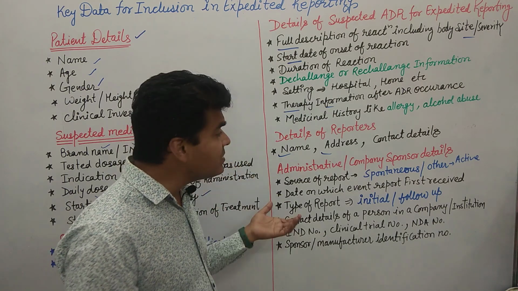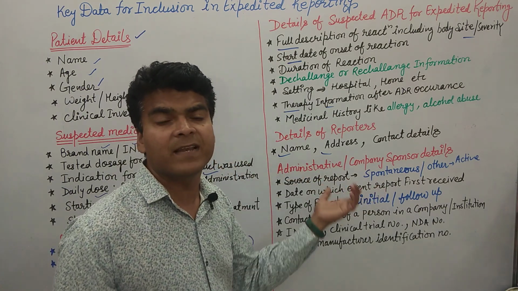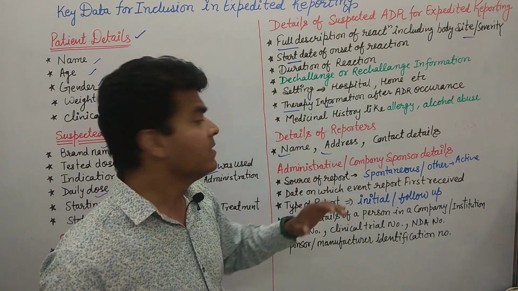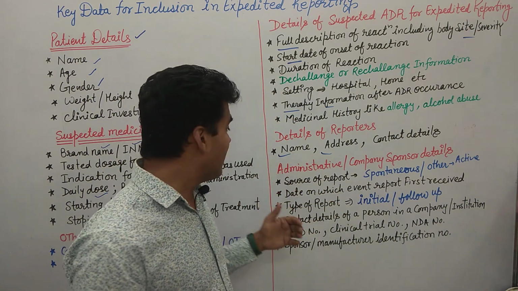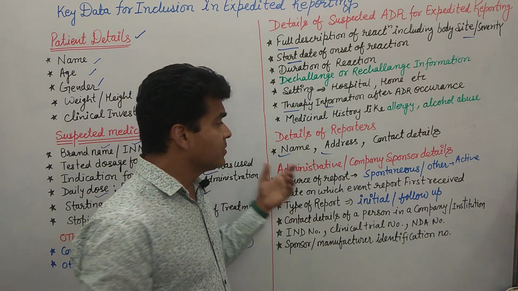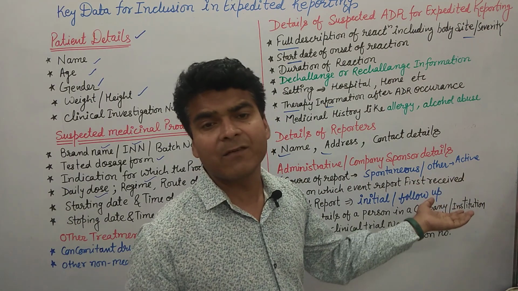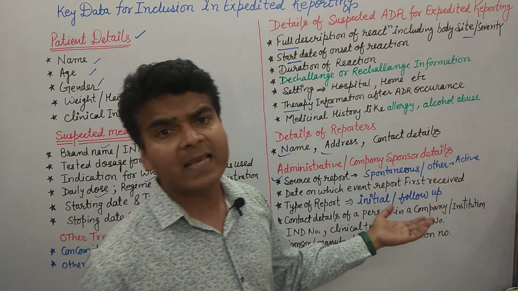Then the administrative and company sponsor details we require in the key data of the expedited reporting form. So what kind of detail do we require? Source of report. Whether the report was spontaneous or other, like active reporting or any other kind of reporting.